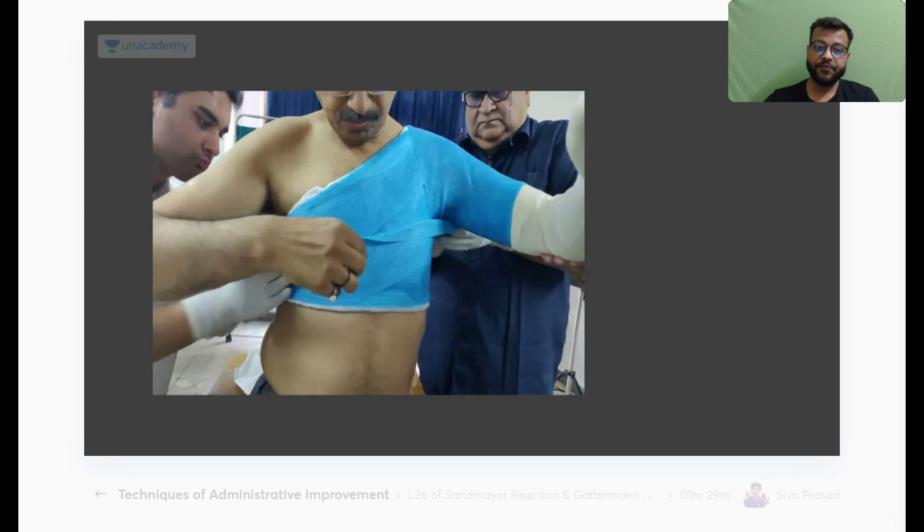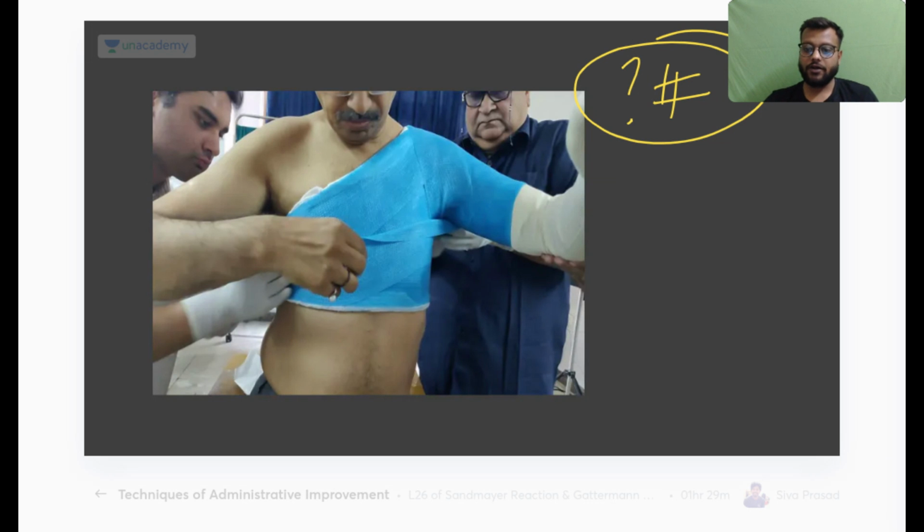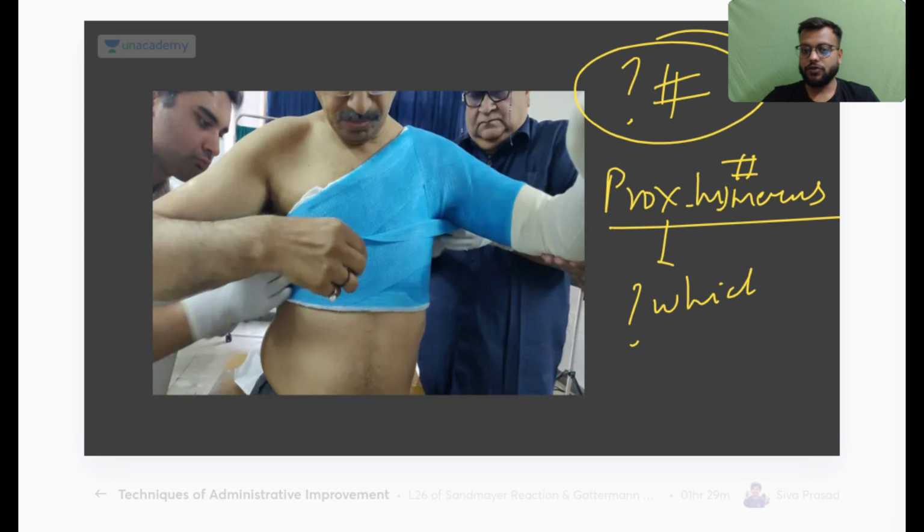Okay, now this type of cast is used for fracture of which bone? Fracture of which bone? Okay, so you can write your answer in the chat box. There is one hint: it is used for fracture of the proximal humerus. In which part of the proximal humerus is it used for fracture? Okay, now type your answer.